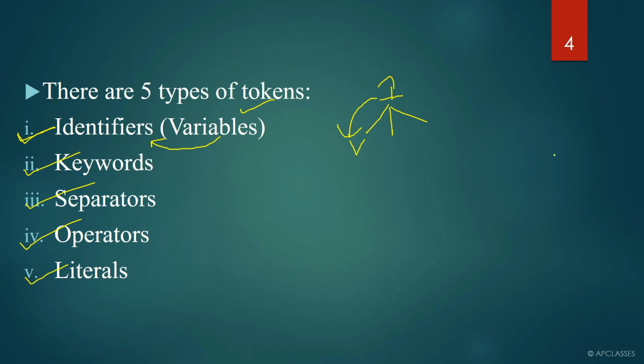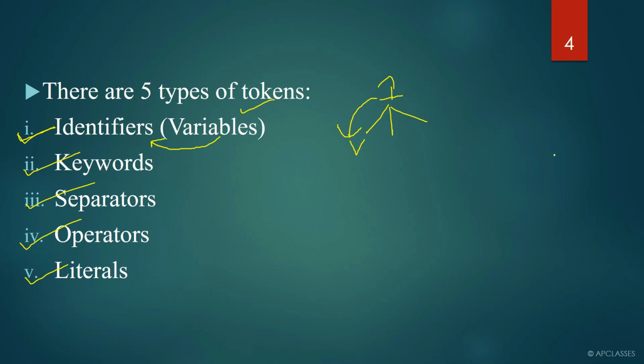Many times a question is asked in the ICSE examination: what are tokens and how many types of tokens are present in Java? For this you can write: tokens are the individual units of a Java program which are meaningful to the compiler. There are 5 types of tokens in Java: identifiers, keywords, separators, operators, and literals. So this is how you can answer this question if it comes in your exam.